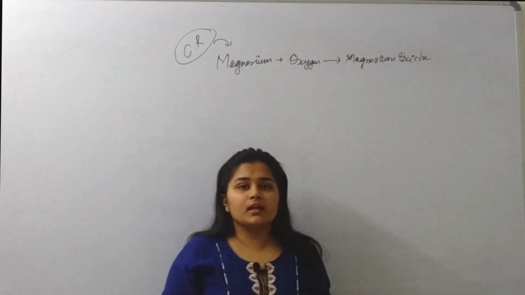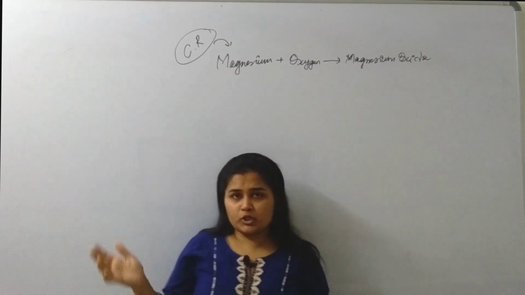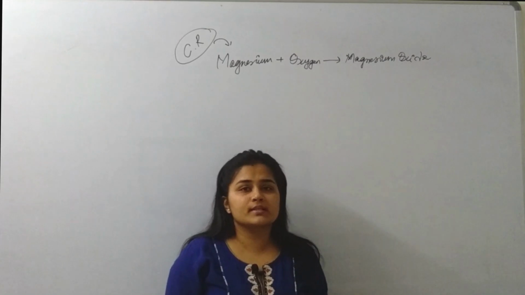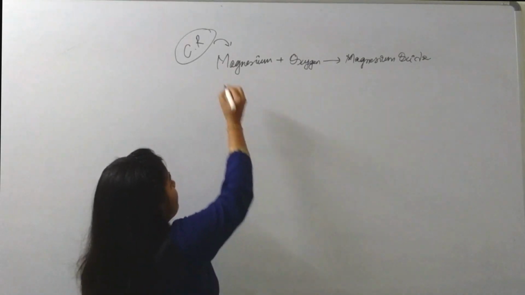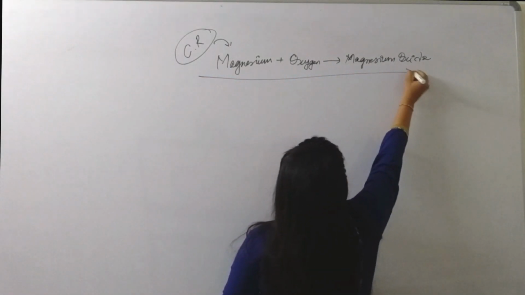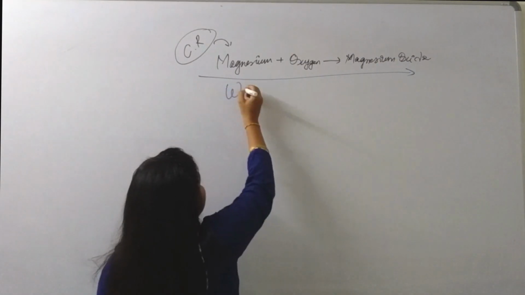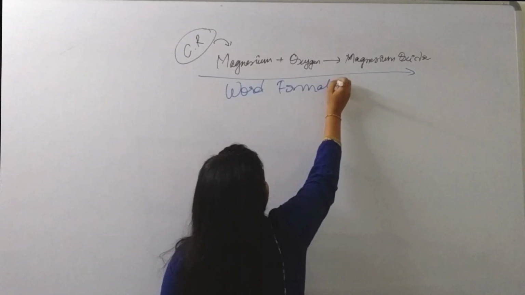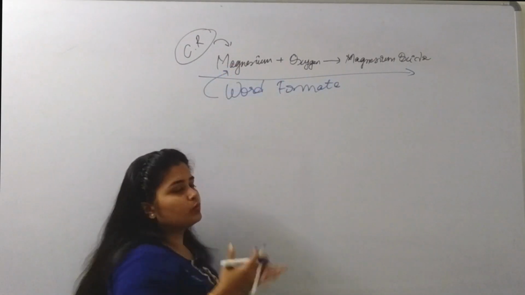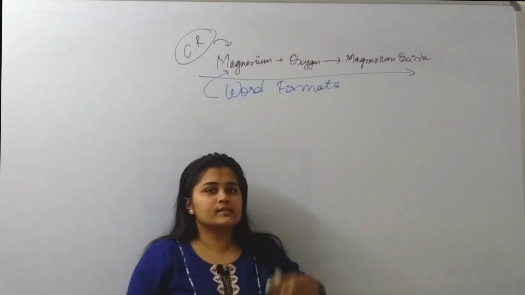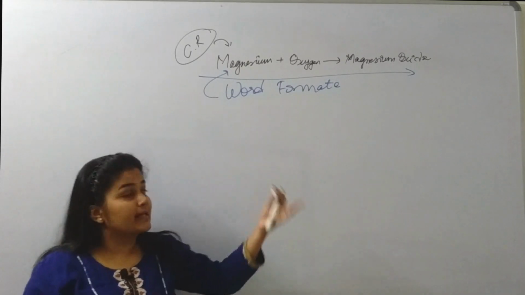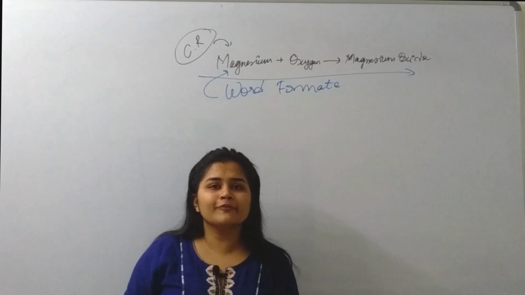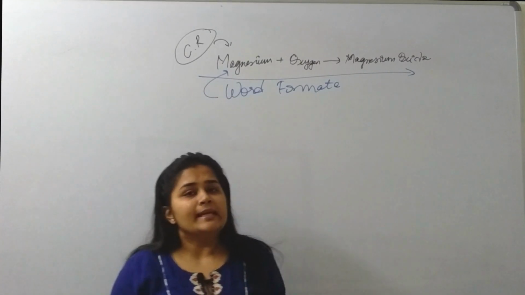Magnesium reacting with oxygen to give us magnesium oxide. If we write it down like this, then this is the word format of writing a chemical equation. We have written the whole words: magnesium, oxygen, magnesium oxide. As we have written the whole words, it is the long form or word format of writing a chemical equation.